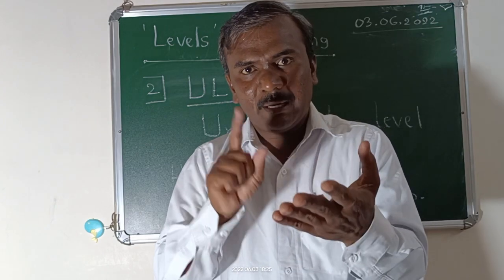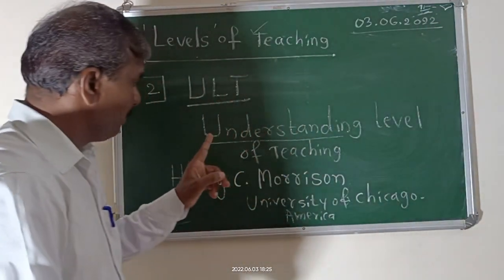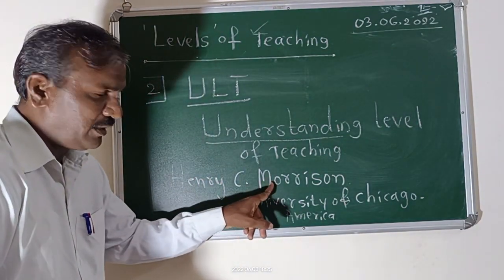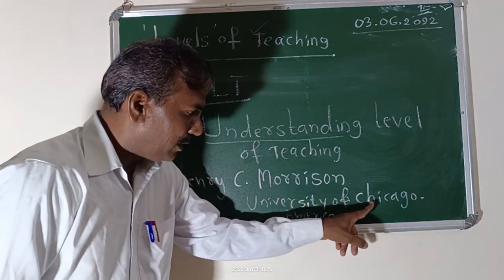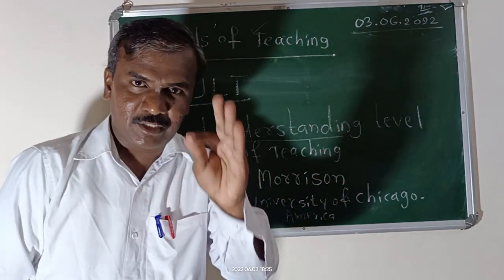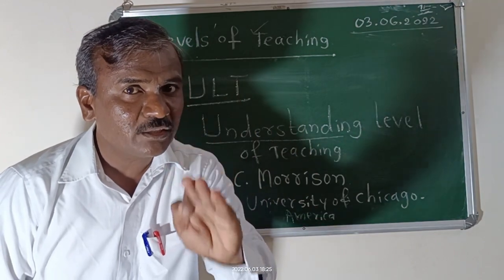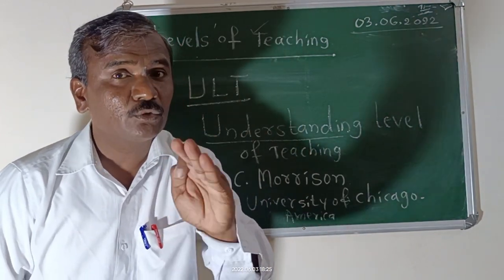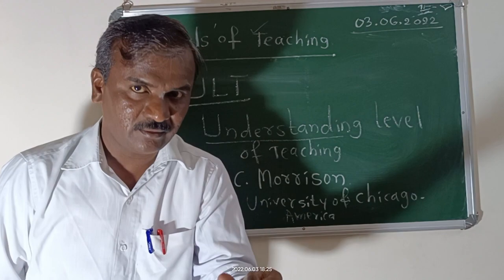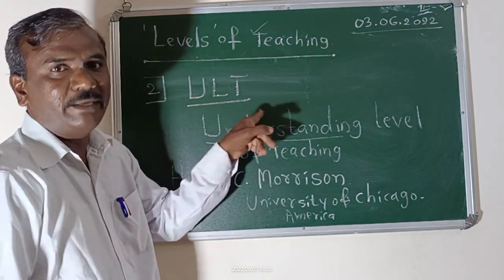Please remember, the understanding level of teaching, this term is used by Henry C. Morrison, who worked at the University of Chicago, America. He says the teacher explains the content in the classroom, students listen and understand it, but students are not using it. Such a level of teaching is known as ULT.